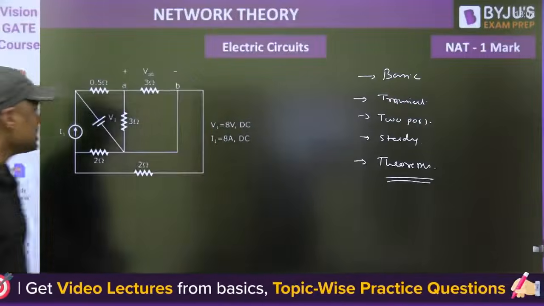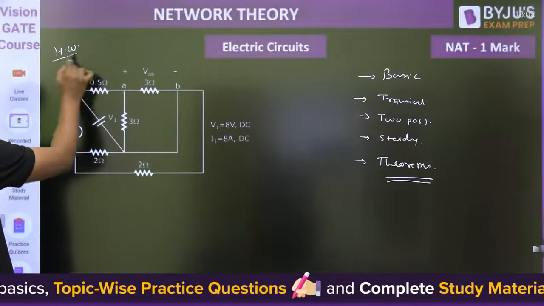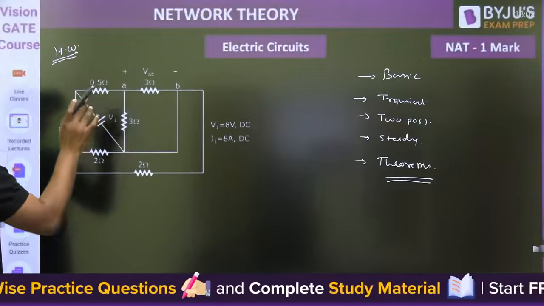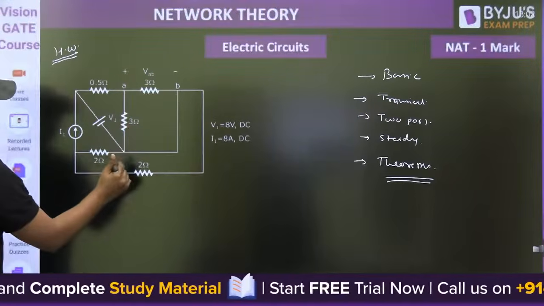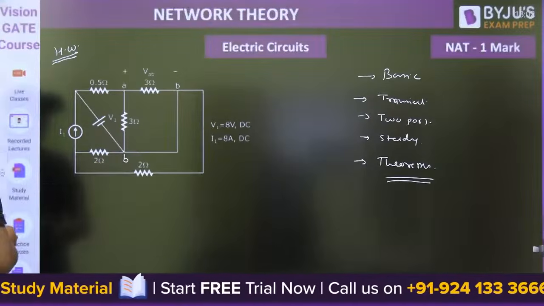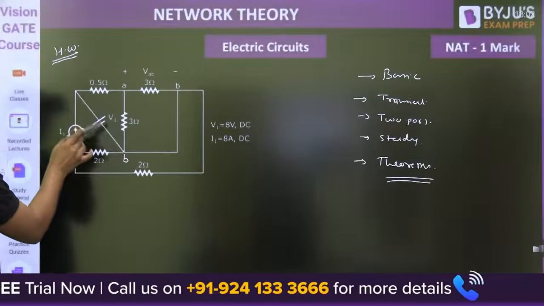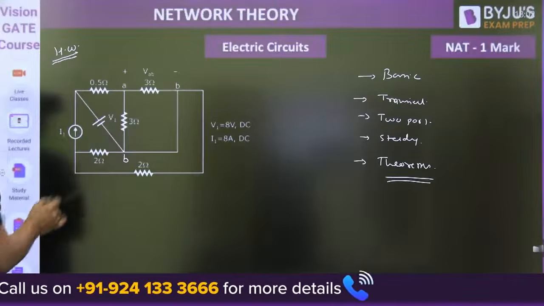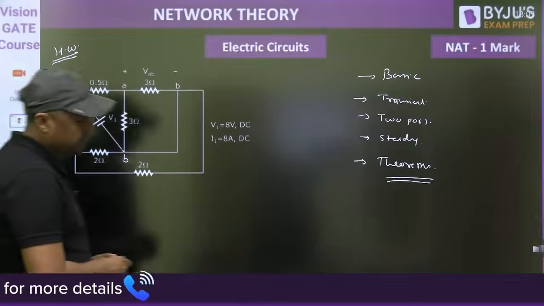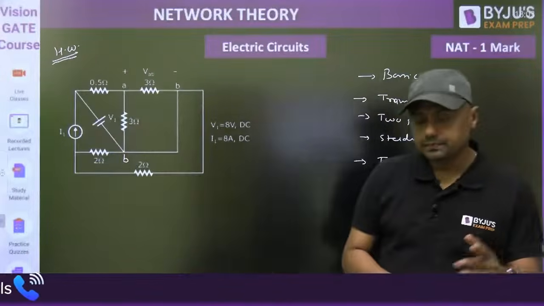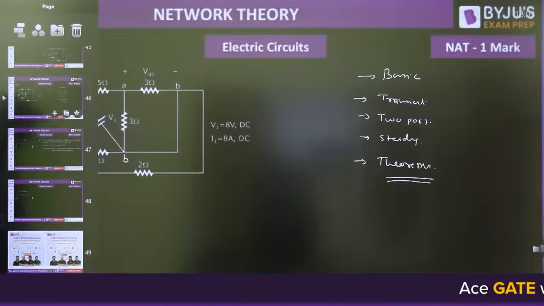Now tell me what is the answer for this one. You can solve this question. This is a homework for you. And give me the answer for this particular question on my Telegram channel. Put the 8 volt here. Remember this node is same B node here. And what is the difference between that node and this node? Already one voltage is given. That is the V1 is given as 8 volt. Then you can find the value of this VAB. Okay. The next one. On my Telegram channel means that is Electronics by Sanjay Rathi.